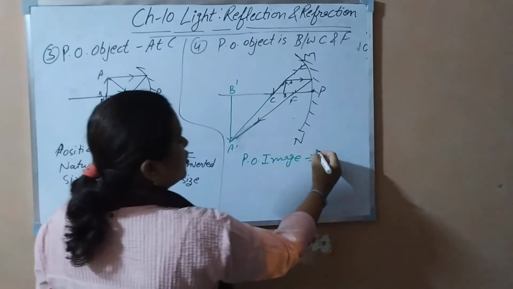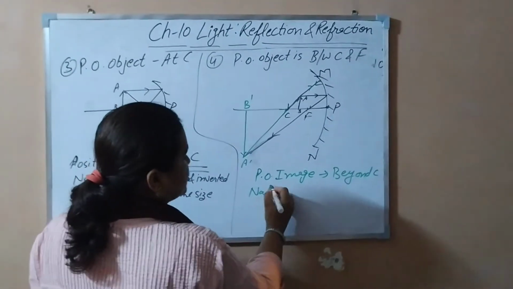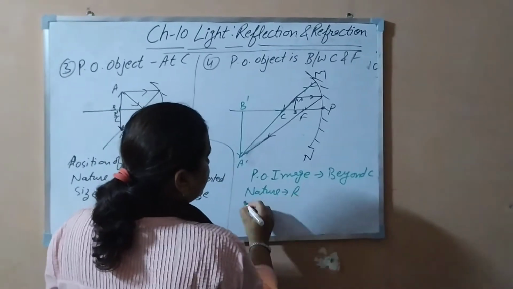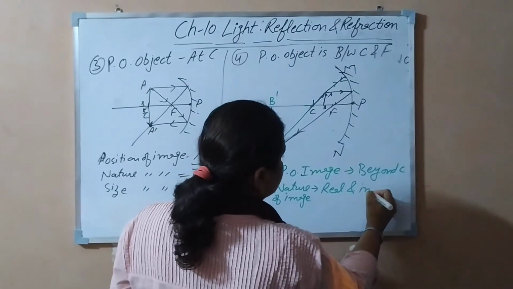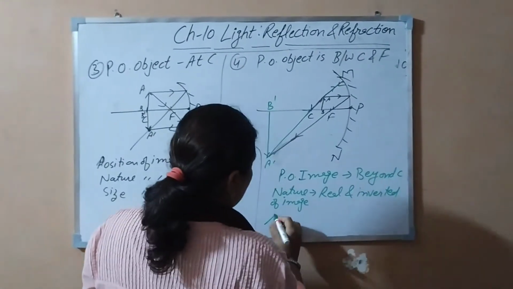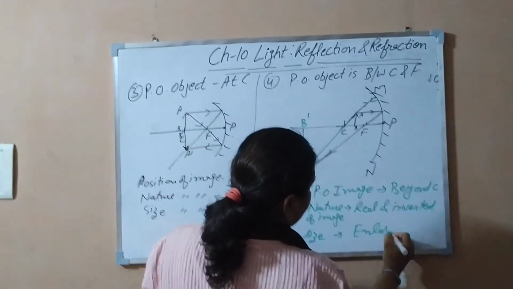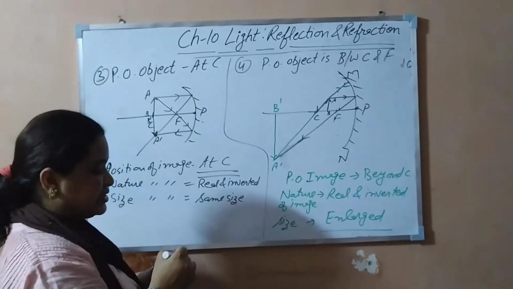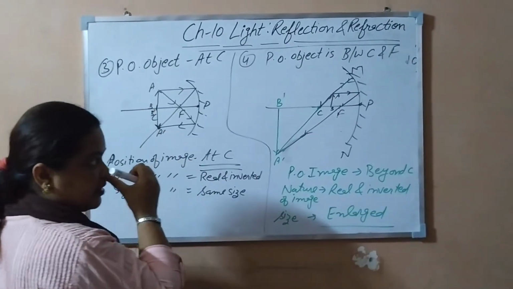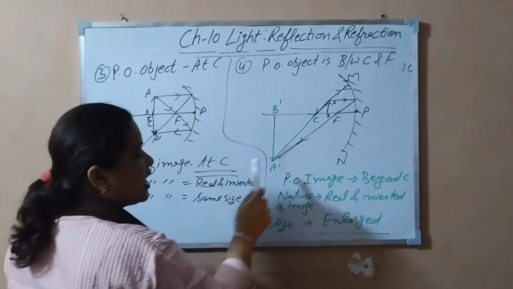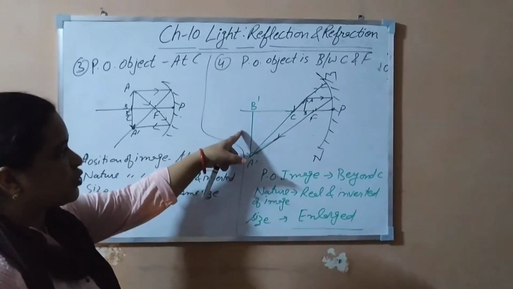You have got the position of the image beyond the center of curvature. What is the nature? The nature of the image is real and inverted. And what is the size you are watching? It becomes enlarged. It means if you put an optical needle between the focus and center of curvature of the concave mirror, then you will get an enlarged image of the needle, and that will form beyond the center of curvature. It means you will put the screen here.